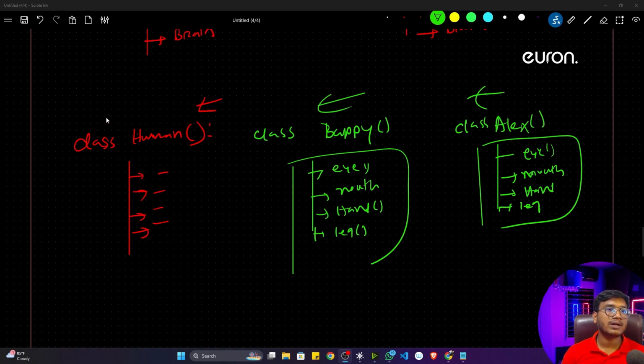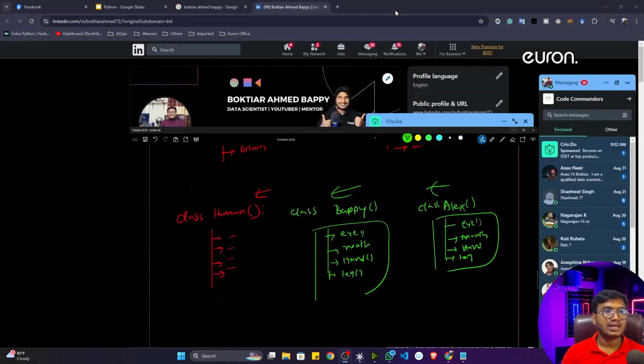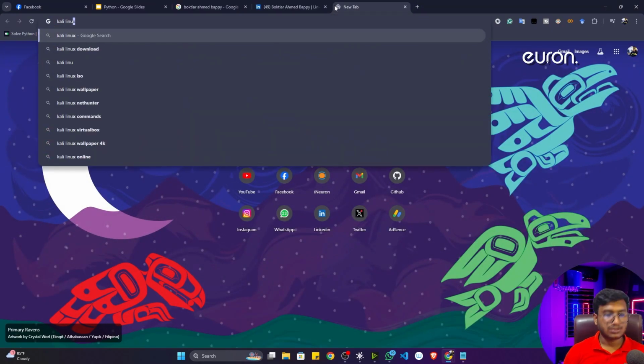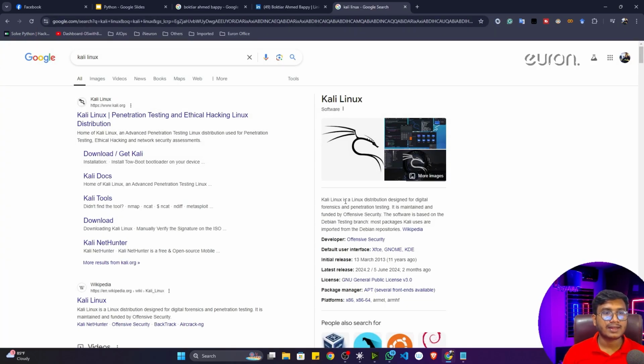So let me give you one real-time example. I think you have heard of Kali Linux, guys. After this demo, I think you will automatically get why OOP is important. Kali Linux is nothing but a Linux distribution. Inside Linux we have different distributions, like Ubuntu, CentOS, Alpine. So Kali is one of them.